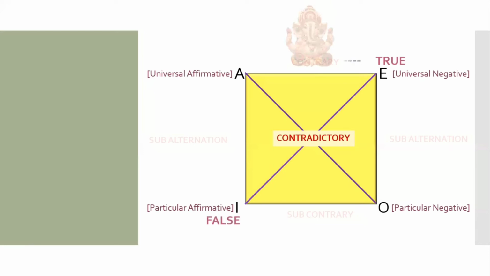If E is true, what will happen to its contradictory I? It becomes false. And if E is true, what will happen to A? A will definitely be false because God resides and both of them cannot be true together. So if one is true, the other has to be false. If E is true, what about O? O will be true, remember, God can send truth down, so O will also be true.